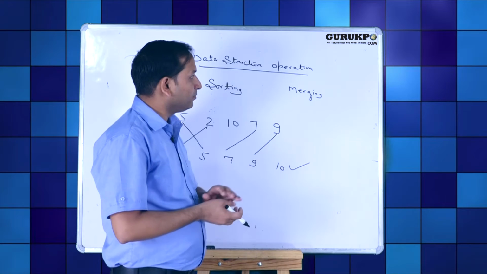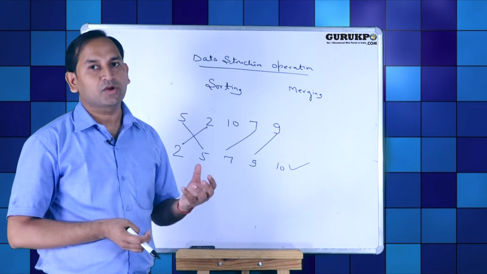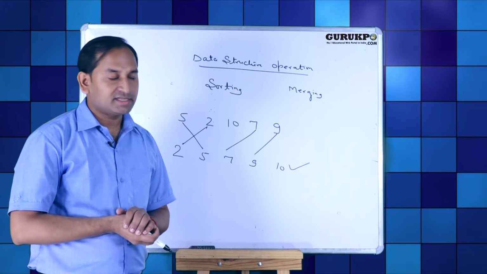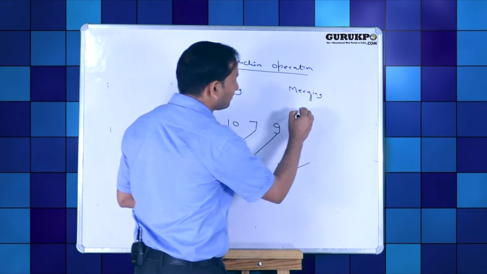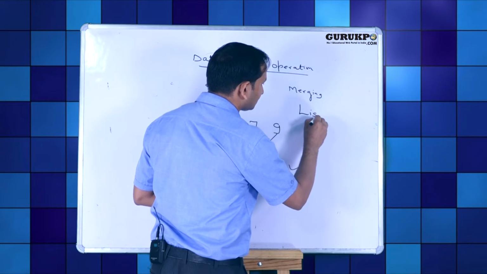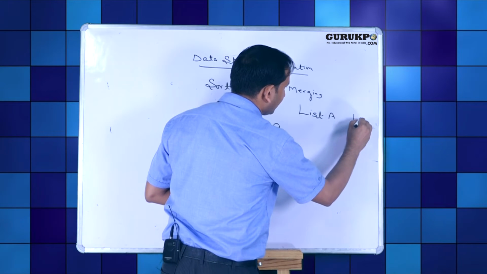Next one is merging. Merging is the process of combining records in a list. In this case, suppose we have two lists, list A and list B.